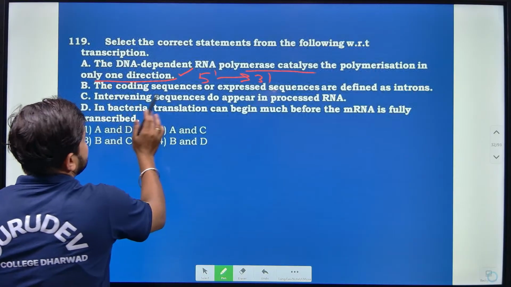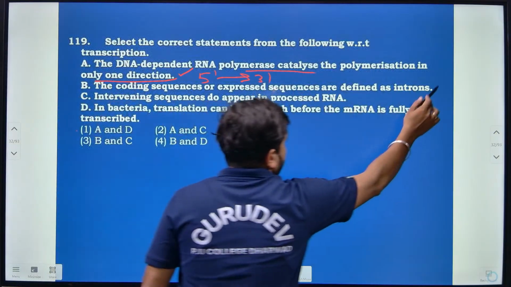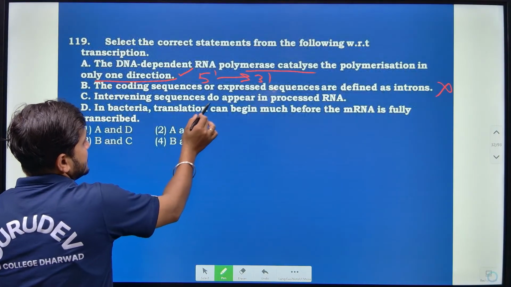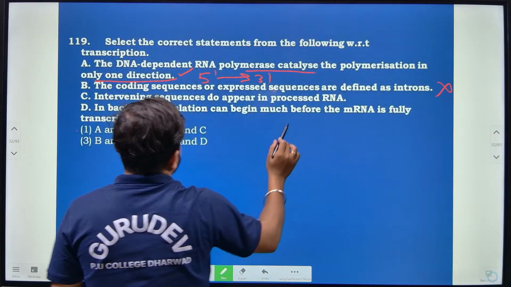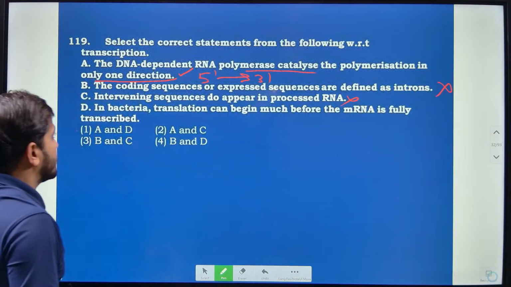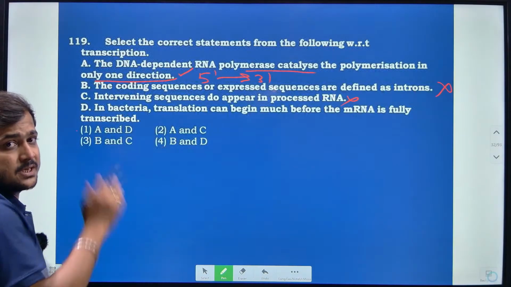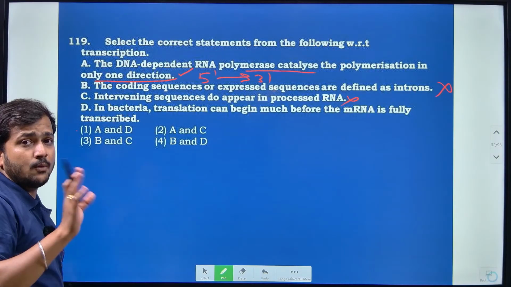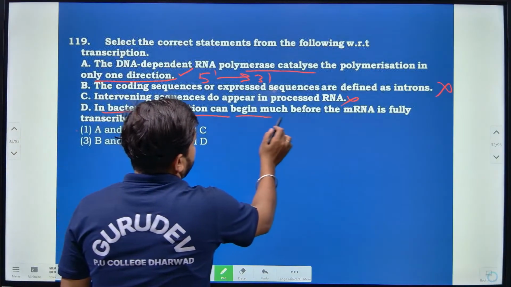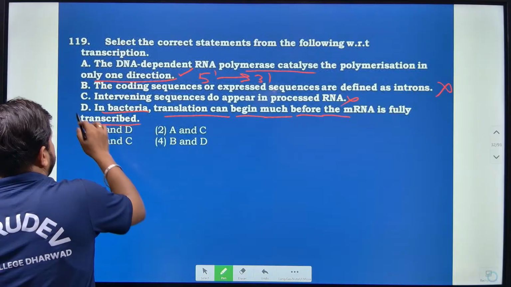Then the coding sequence or expressed sequence are defined as introns. No, right? These are non-expressed sequences, right? Then intervening sequences do appear in the processed RNA. That cannot be, with respect to processed RNA. Intervening sequence means the introns do appear in processed RNA. Processed RNA will have only exons, the functional ones, right? So that is incorrect. In bacteria, translation can begin before the mRNA is fully transcribed. Yes, so that can be seen with bacteria.